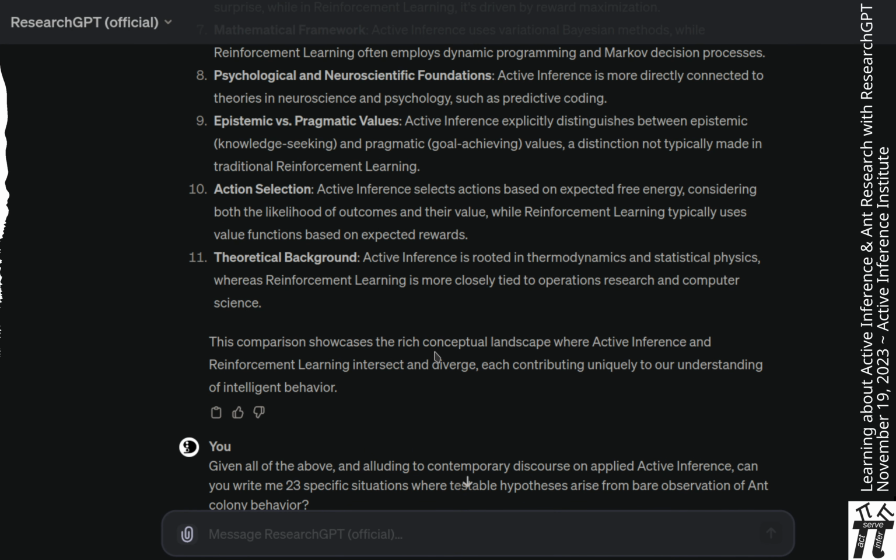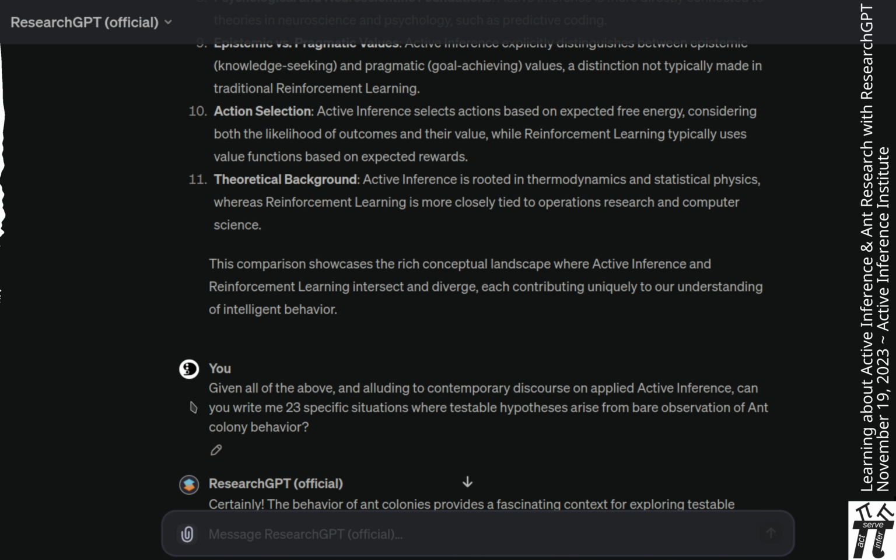So I wanted to turn to the ant colony setting. Given all of the above, and alluding to contemporary discourse on applied active inference, can you write me 23 specific situations where testable hypotheses arise from bare observation of ant colony behavior? And 23 situations were provided. Different situations that ant colonies engage in. Trail formation, division of labor, brood sorting, so on.